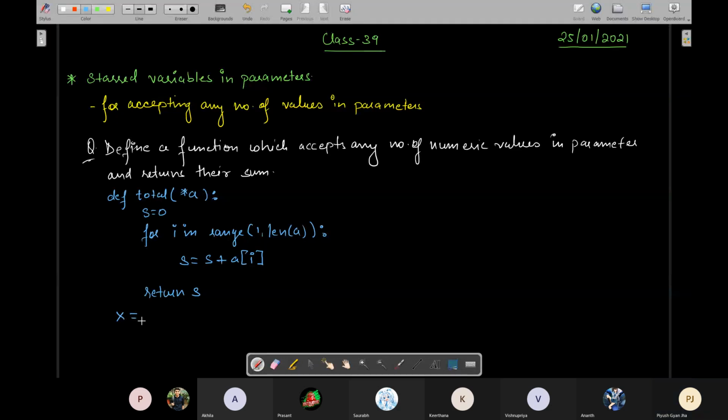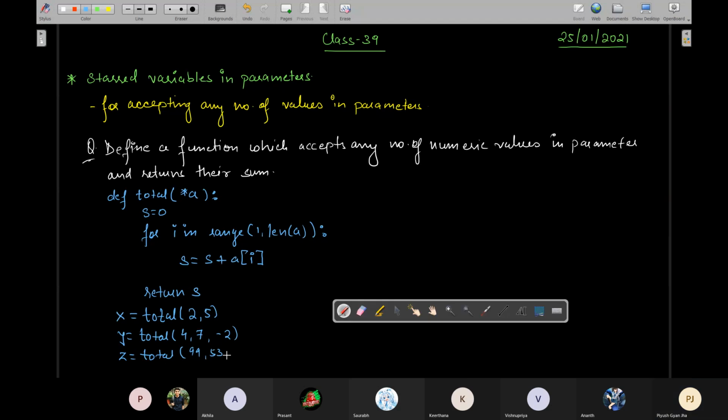So then you will write, हाँ, अब देखो यहाँ पे लिखोगे total and then you will write 2,5. Okay, you can write y is equals to total 4, 7, minus 2. ठीक है, z is equals to total 99, 53, 72, 6, 123, 69, anything.